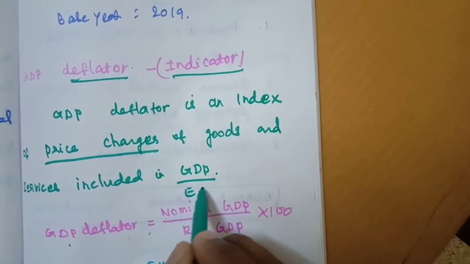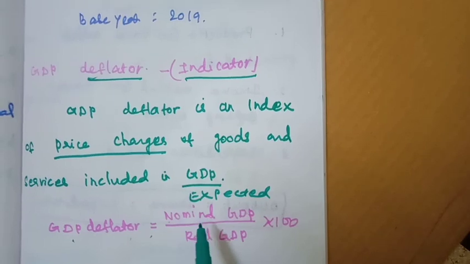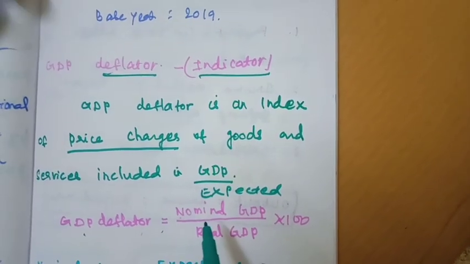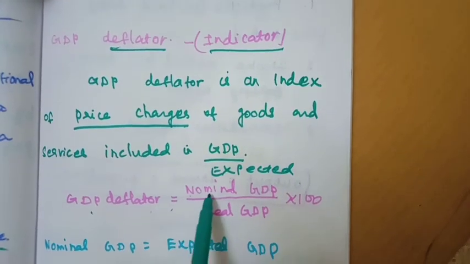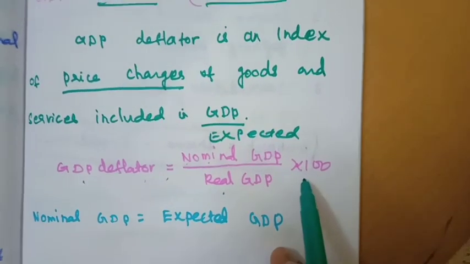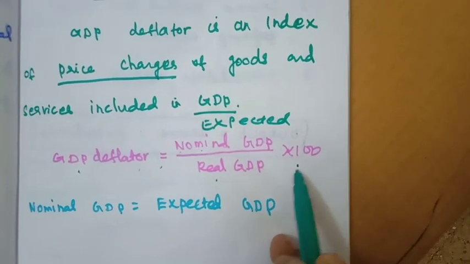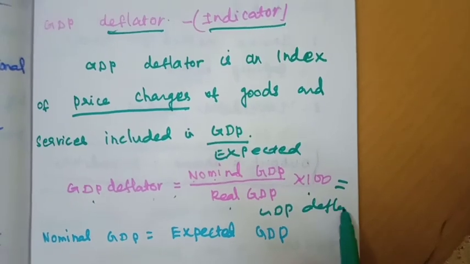Nominal GDP means expected GDP, for example for 2019 to 20, what is our expectation about GDP? The answer is known as the GDP deflator.